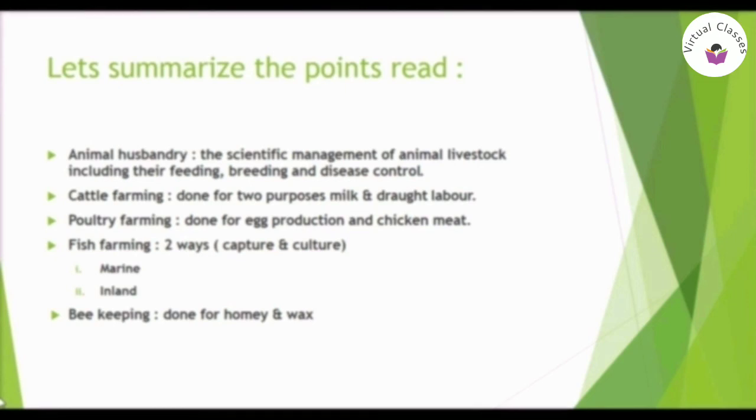Then we have fish farming which is rearing of fish for food in enclosures such as fish ponds. Fish farming is done from two major sources, marine and inland sources. Then we read about beekeeping which is done for honey and wax. So this was all about this chapter.